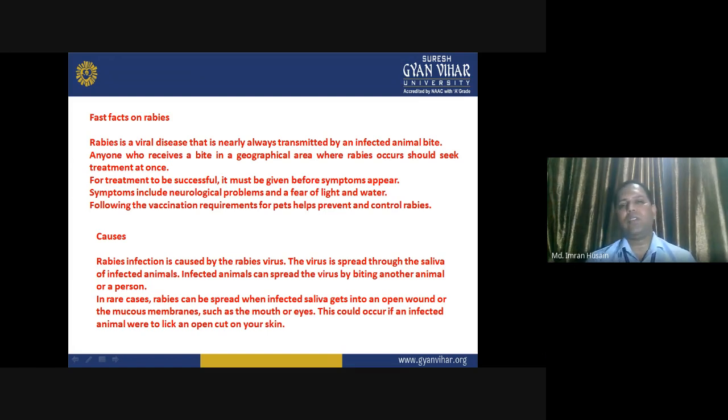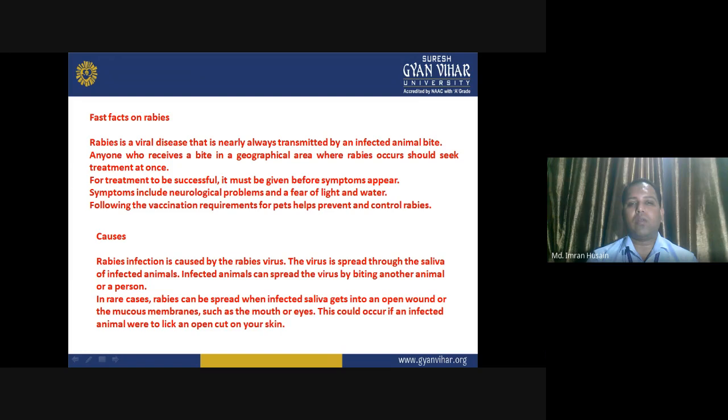For treatment to be successful, it must be given before symptoms appear. You should always receive the treatment before the real symptoms of rabies start to occur. Symptoms include neurological problems and fear of light and water. So neurological disorders start to emerge when fear of light and fear of water appear.